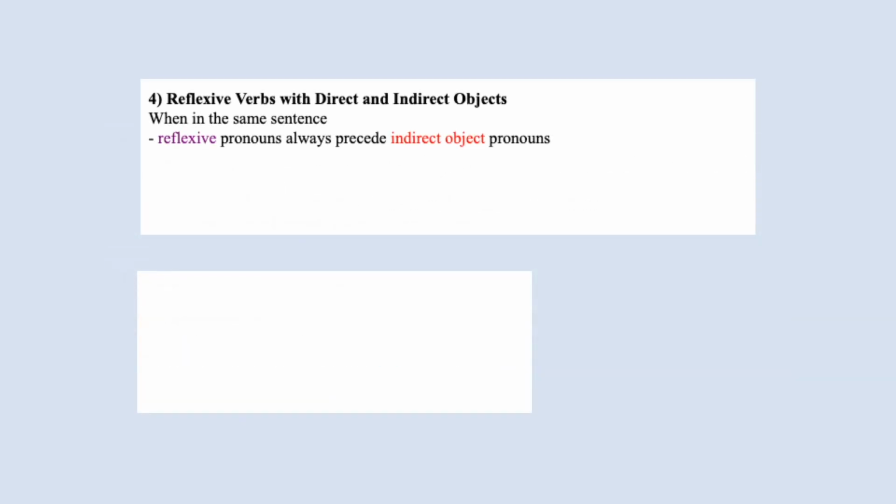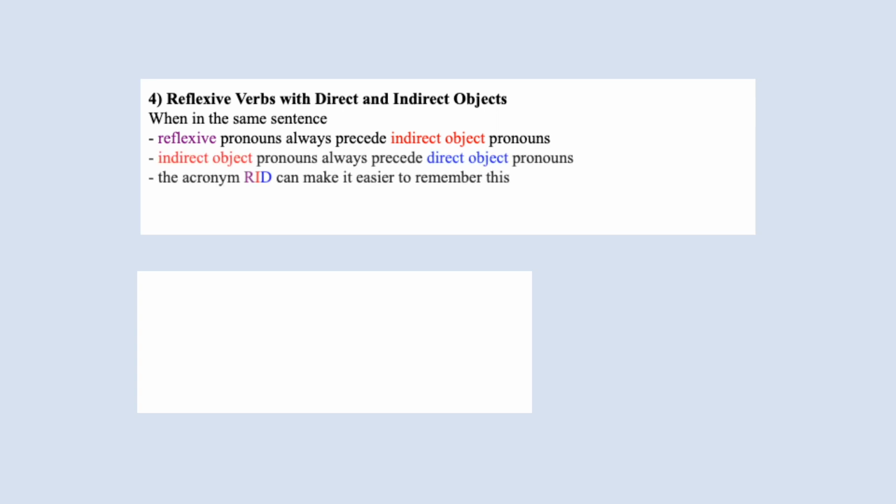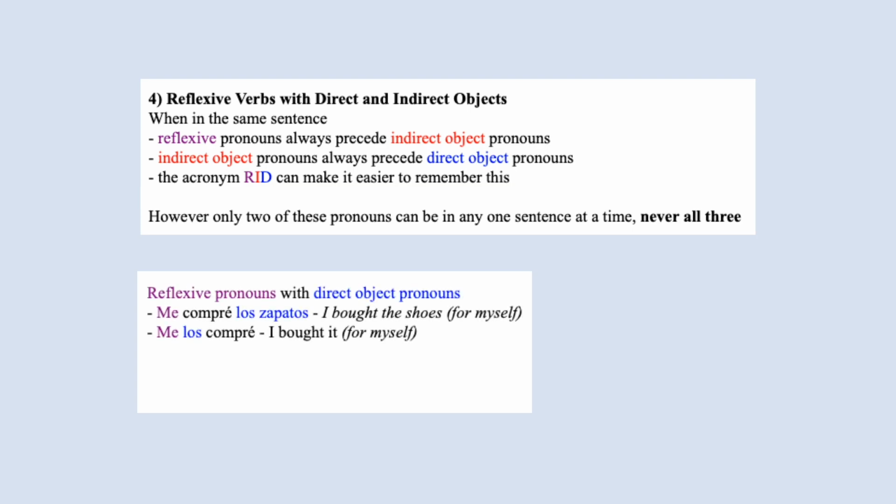Way back in Unit 1, we learned that reflexive pronouns precede indirect object pronouns, and indirect object pronouns precede direct object pronouns. You can use the acronym RID to more easily remember this. However, you can only have 2 of these types of pronouns in any one sentence at a time. You can never have all 3 in one sentence. So, some examples of reflexive pronouns with direct object pronouns. Me compré los zapatos. Me los compré. Te compras la ropa. Te la compras.